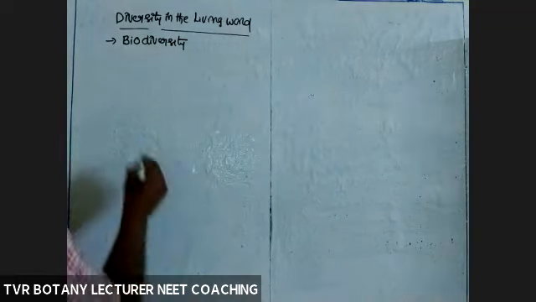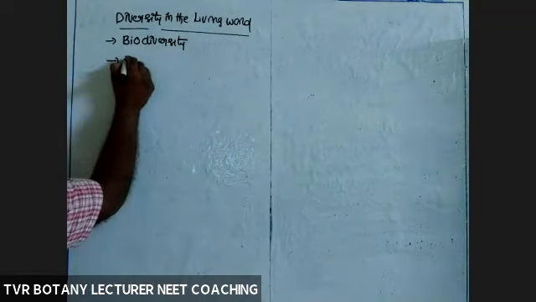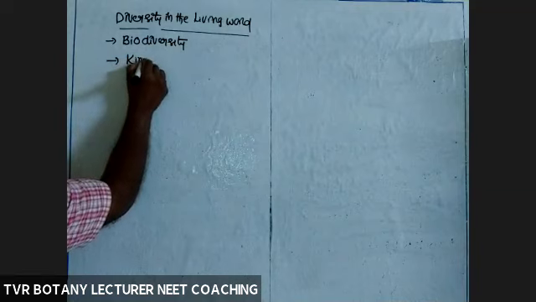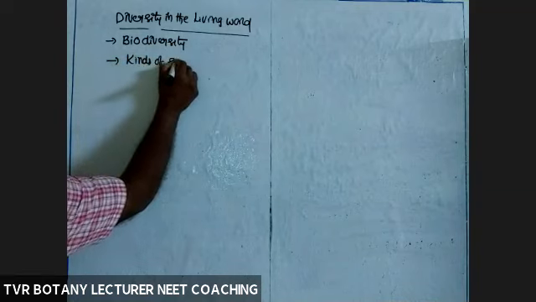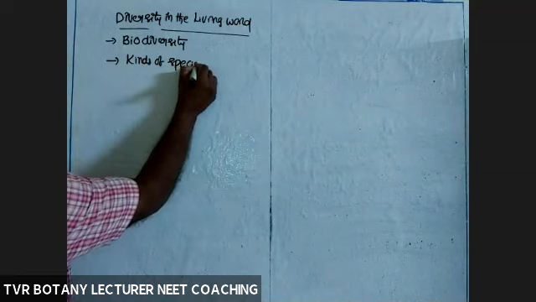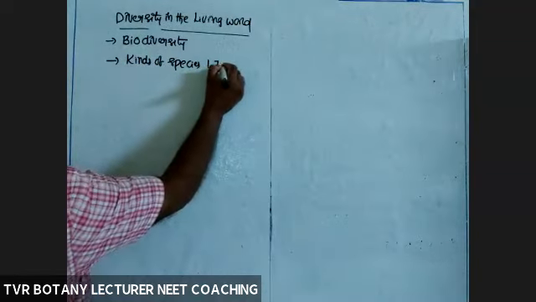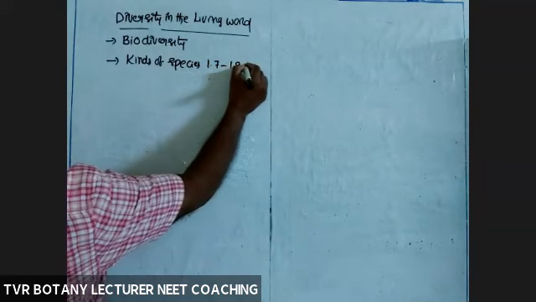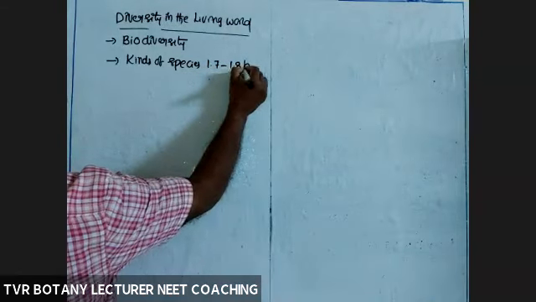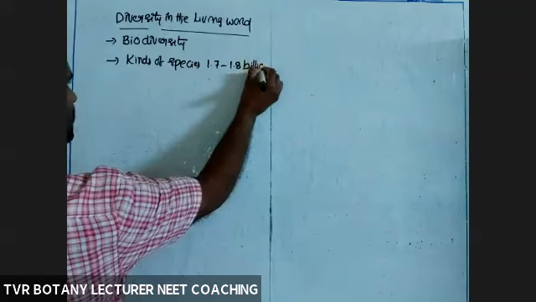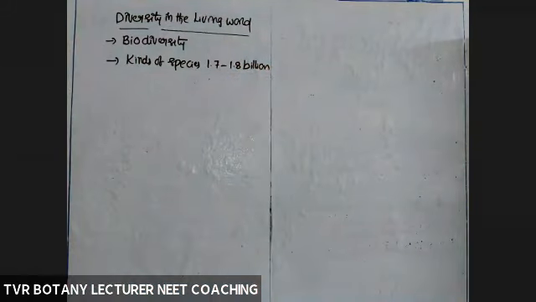According to your textbook, what about the number of kinds of species? I think 1.7 to 1.8 billion is given. Check it, how many? 1.7 to 1.8 billion kinds of species are present. So that number is collectively called biodiversity. So a number of organisms are there.